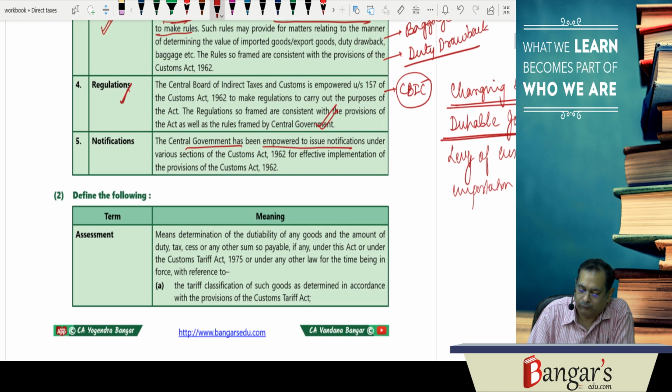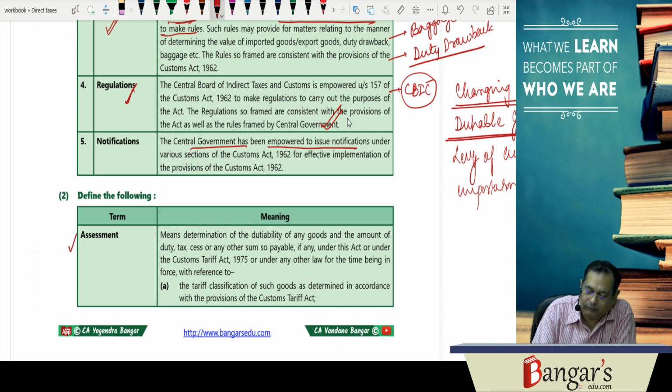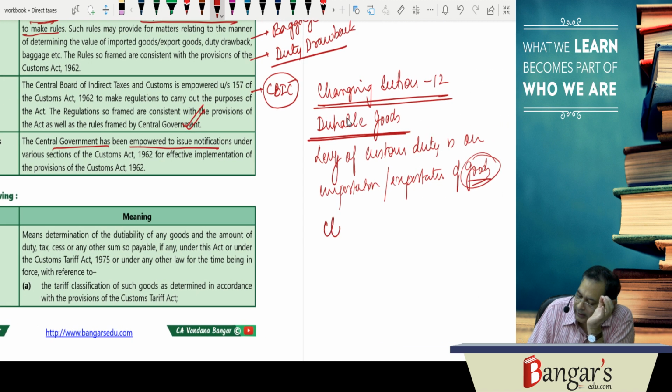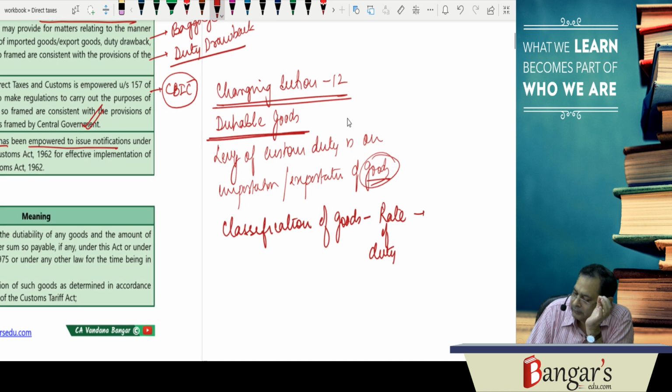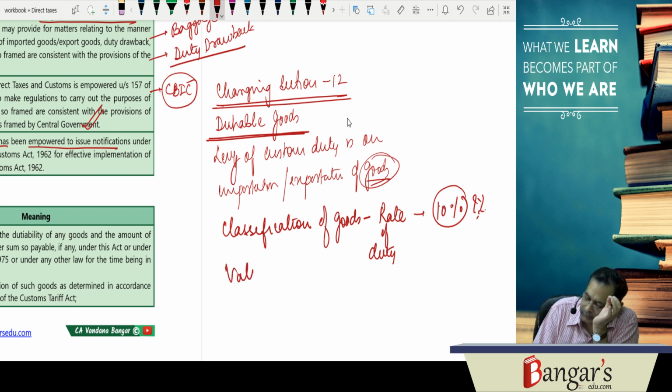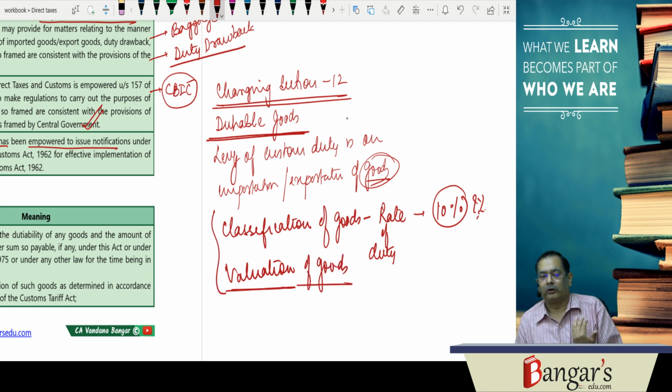Before that, we go to various definitions, which are important. One is assessment. What basically does assessment in customs mean? Here, we are determining the classification of the goods. Why are we determining the classification of goods? To find out the rate of duty. So the rate of duty on the goods is say 10%. Now, 10% of what? 10% of the value. So basically what is assessment? Determining the classification of the goods, determining the valuation of the goods, to find out the duty liability.